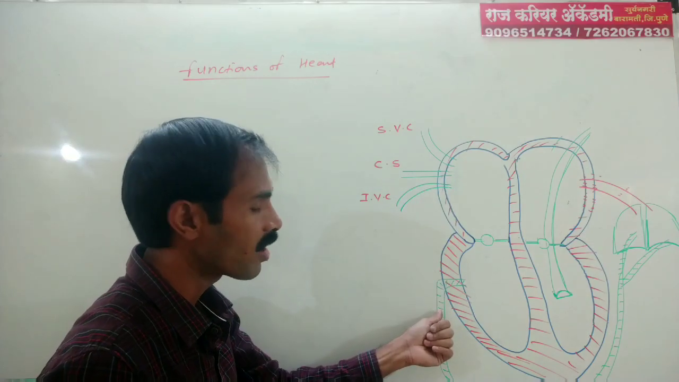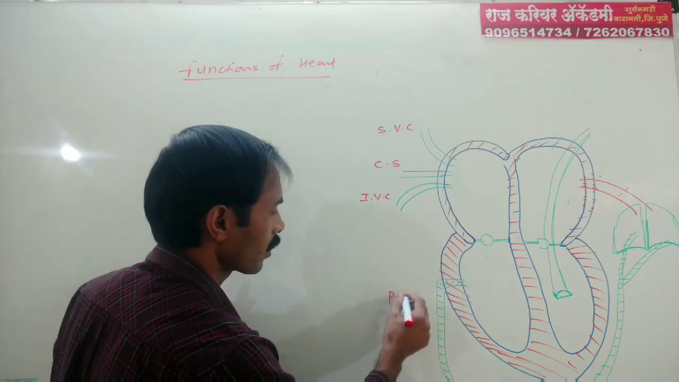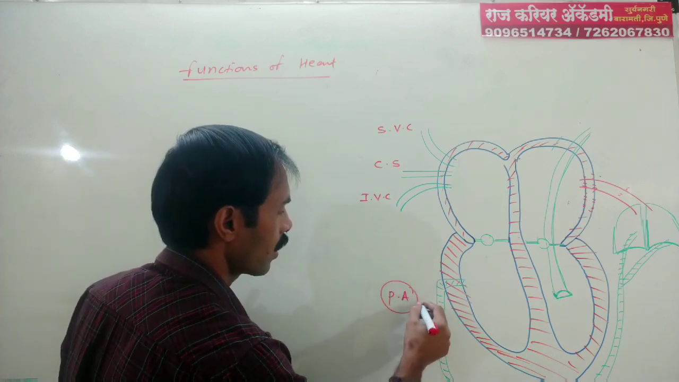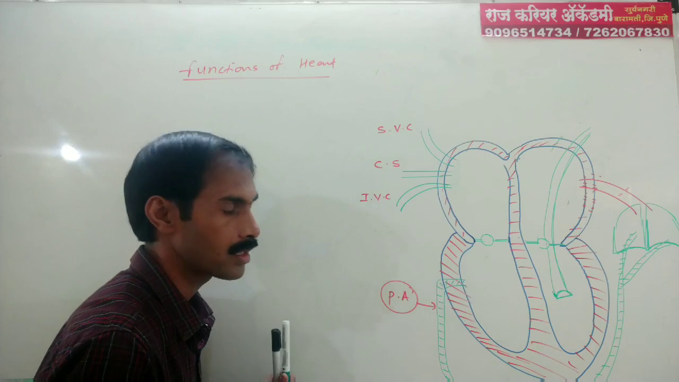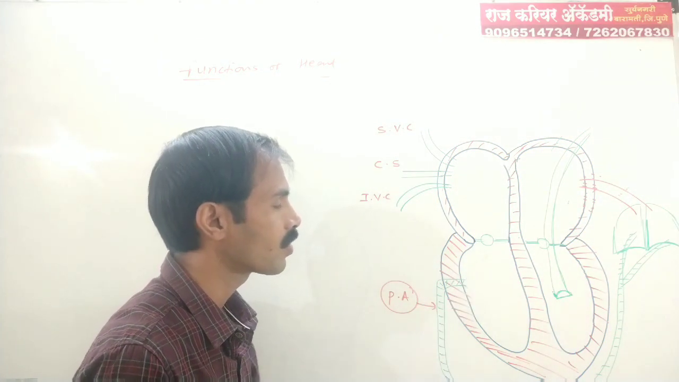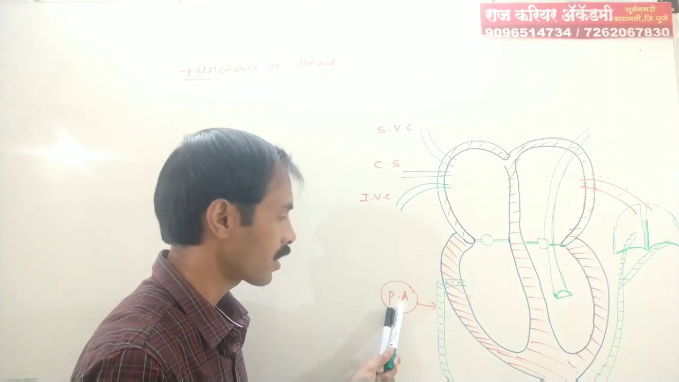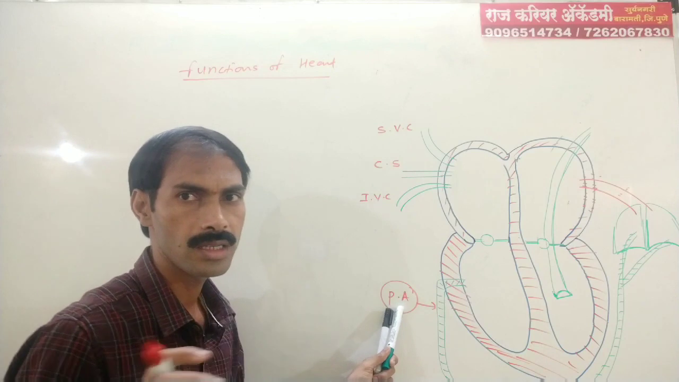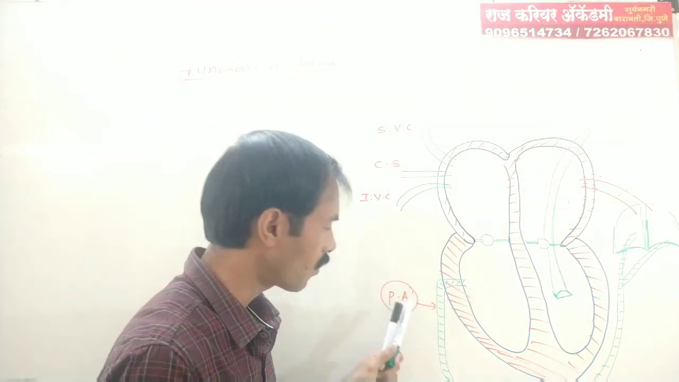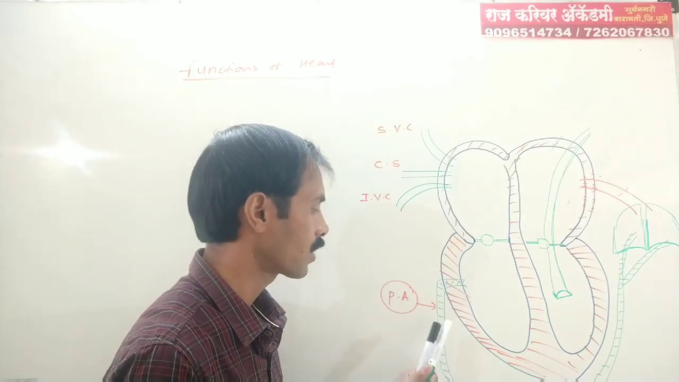This is the pulmonary artery, which carries impure blood from the heart to the lungs. This is the only exceptional case among arteries. All arteries carry pure blood; the only exception is the pulmonary artery, which carries impure blood.